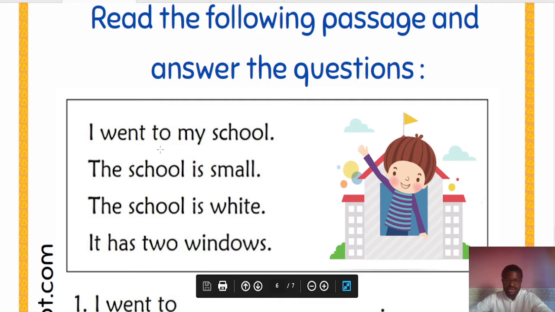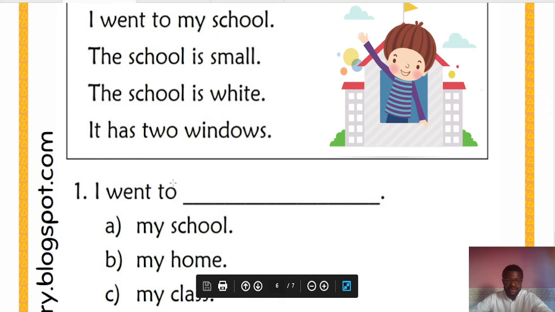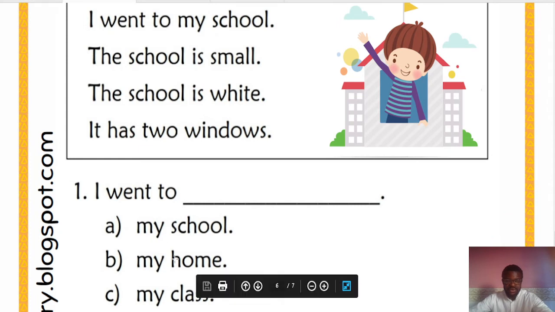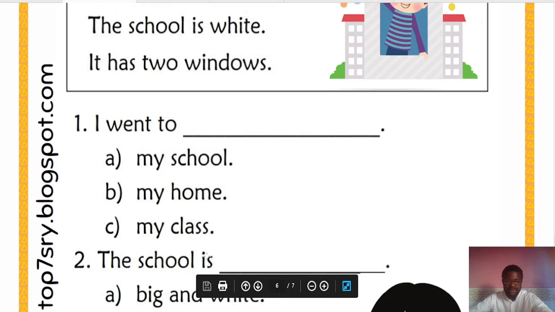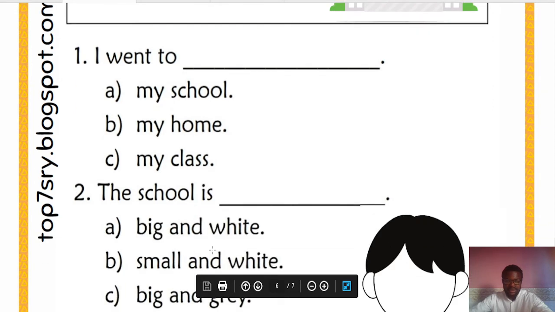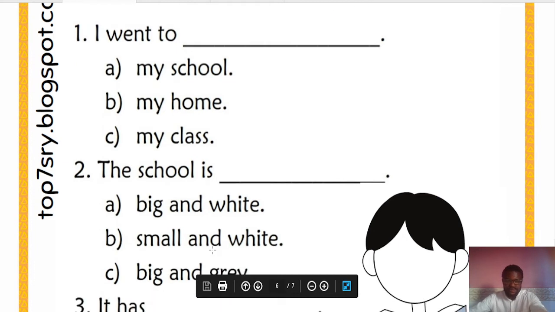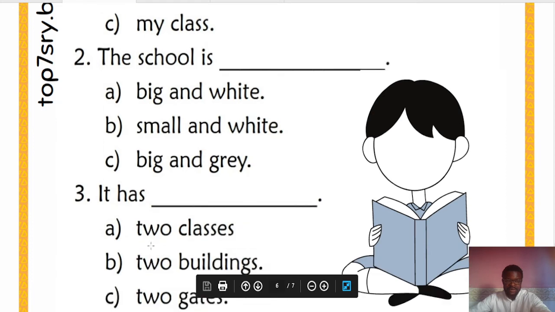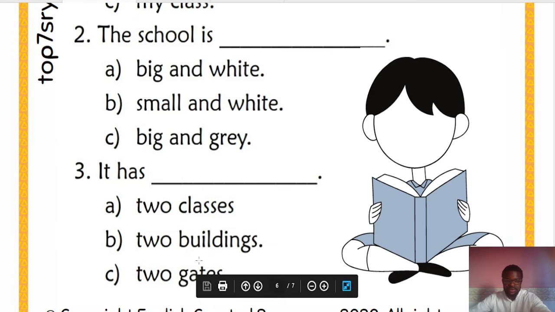Okay, just a short passage. And they said, I went to my school, or my home, or my class. The school is big and white, small and white, big and gray. It has 2 classes, 2 buildings, 2 gates.